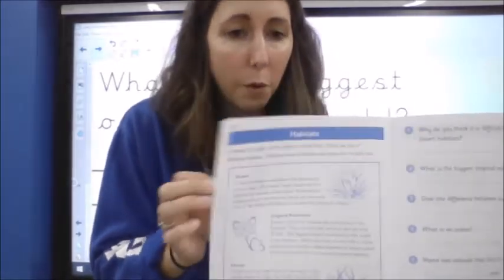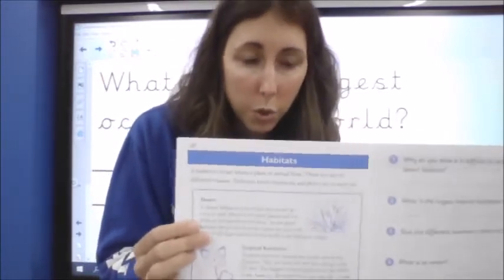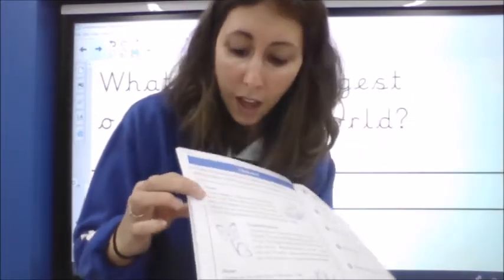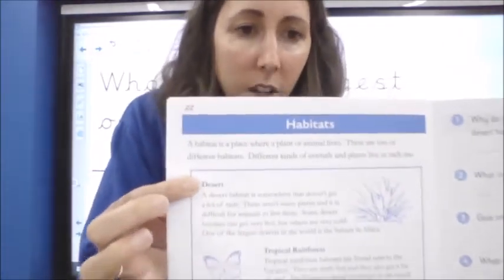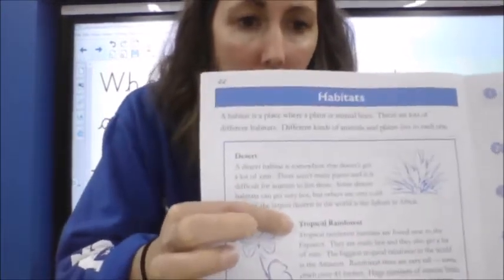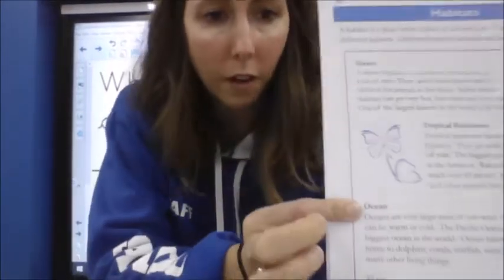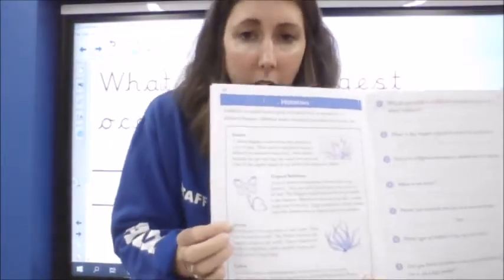And just like our sports one from yesterday, it is split into sections, which we call paragraphs. We've done this when we've written our own non-fiction text. The paragraphs have subheadings to tell you what's in each paragraph, and it breaks the text up to make it easier to read.